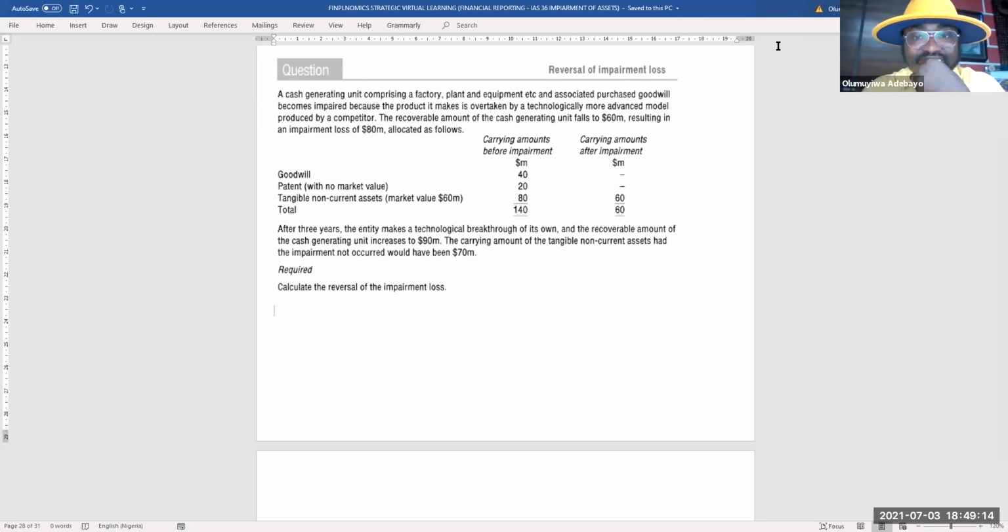So in this case, we'll not have anything to be recognized as liability since the 90 million increase had been totally allocated. So 70 had gone to the tangible non-current assets, 20 had gone to the patents, but nothing is going to goodwill simply because the reversal is not permitted under the provision of the standard.